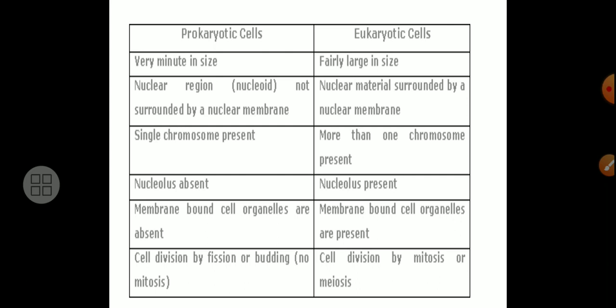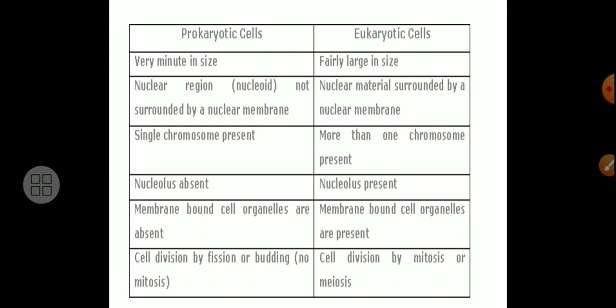Prokaryotic cells are minute in size, while eukaryotic cells are fairly large. In a prokaryotic cell the nuclear region, the nucleoid, is not surrounded by a nuclear membrane, but in a eukaryotic cell the nuclear material is surrounded by a nuclear membrane.